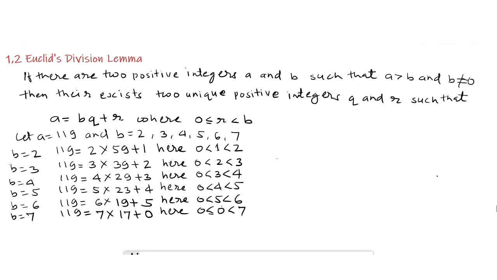Thus what we find is, whatever the divisor may be, the remainder is either 0 or less than the divisor, and the quotient and remainder are unique for two positive integers a and b, and these can be expressed as a equals bq plus r, and 0 is less than or equal to r is less than b, which is the divisor.